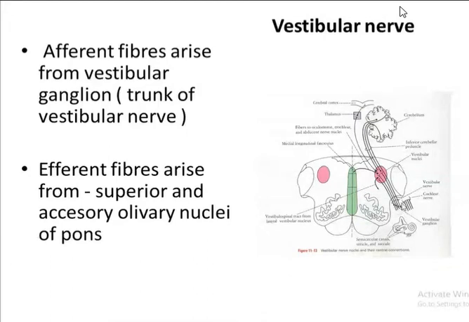So the afferent fibers arise from the vestibular nerve here, whereas the efferent fibers arise from the superior and the accessory olivary nuclei. So efferent fibers arise from the superior as well as the accessory olivary nuclei. This is the vestibular nerve from where the afferent fibers arise.